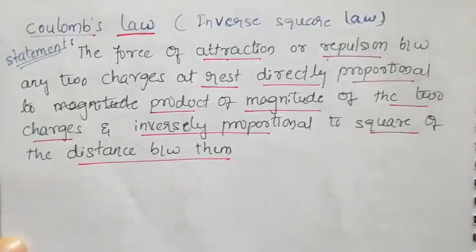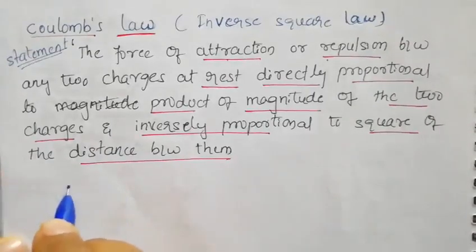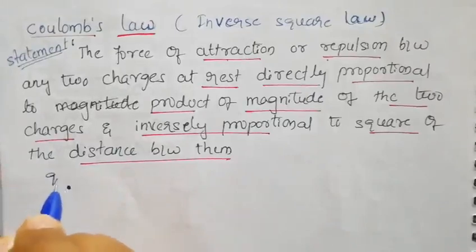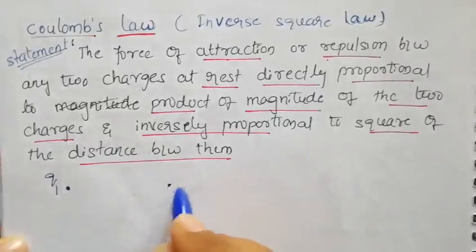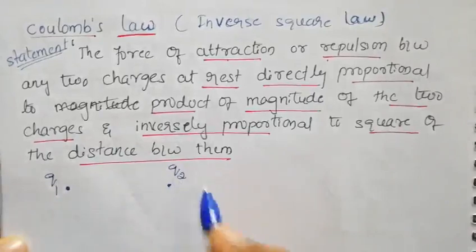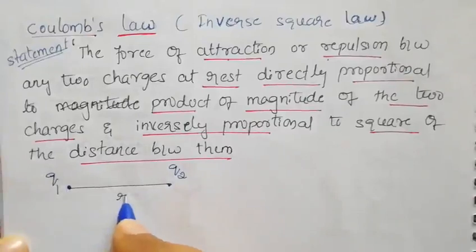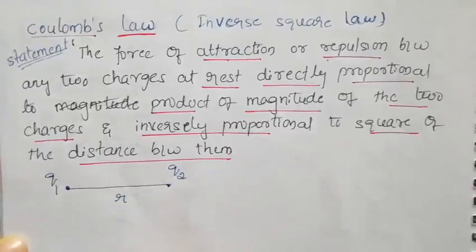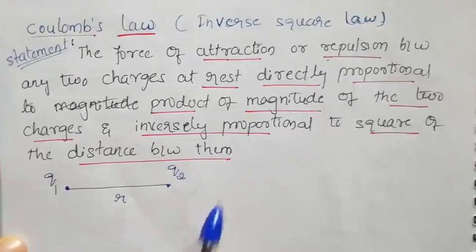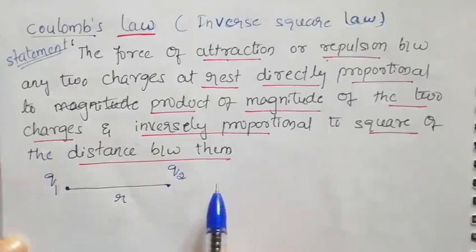So if I write Coulomb's law in mathematical format, consider two charges. Let me consider one charge and call it Q1. There is one more charge I am going to consider here, Q2, and these two are separated by some distance, let me call it R. We are doing the complete experiment in air or vacuum. There is no other medium, we imagine only air or vacuum medium.